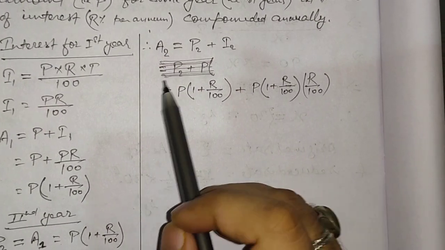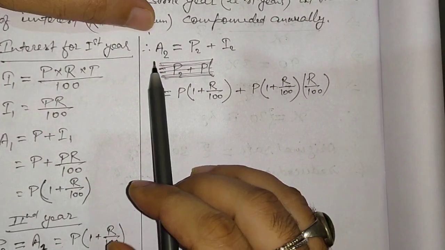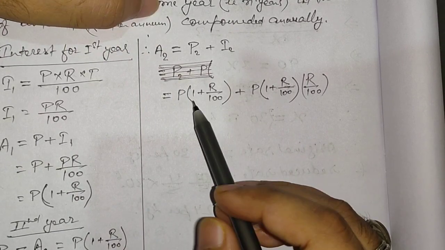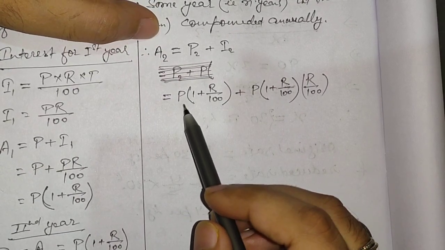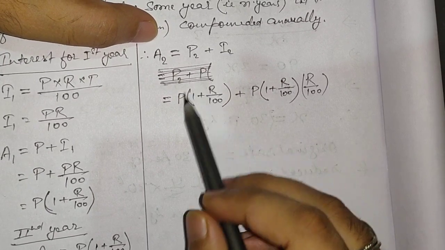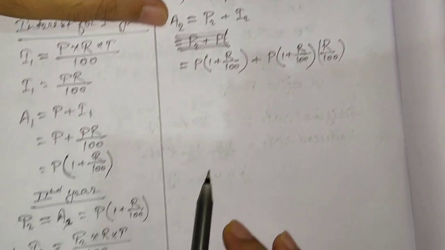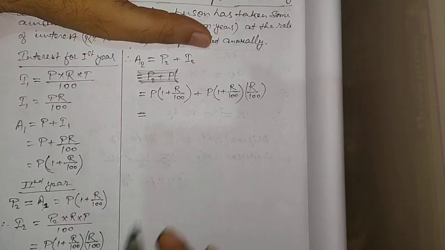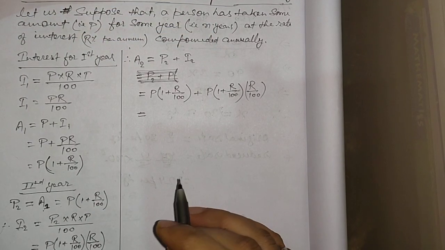Now we are going to calculate the amount for the second year. So A2 is equal to P2 plus I2. The same formula we are going to apply. See here, all of you, in place of P2 we are going to replace this value, since P2 is equal to A1. Sorry for the disturbance.